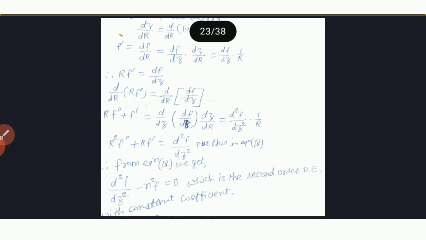So the auxiliary equation of this equation d2f by dz square minus n square f is equal to 0 is m square minus n square is equal to 0.